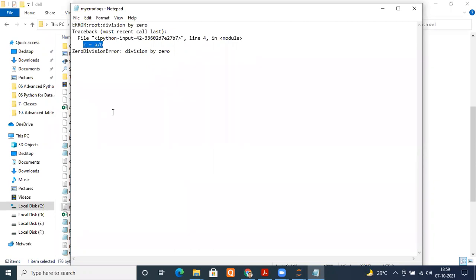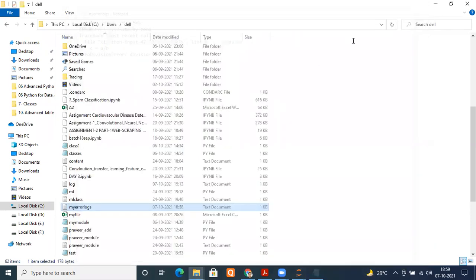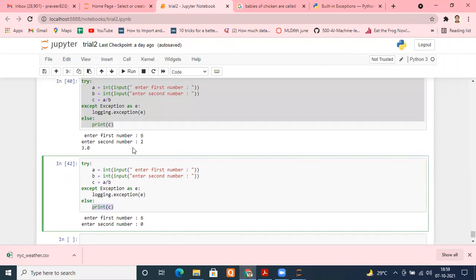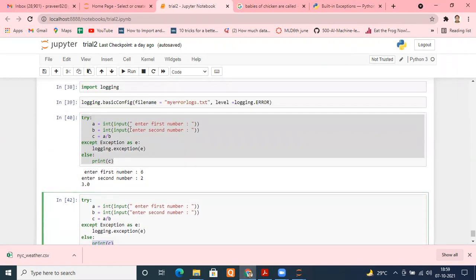Now, actually, these are advanced concepts. I could have skipped them, but I didn't want to because you never know. A few of you may want to go into Python development in the future, but you should know these advanced concepts: how to handle and log your errors, and how to create our own exception classes. And that is very easy. Nothing special I have done. A simple piece of code has helped me out.